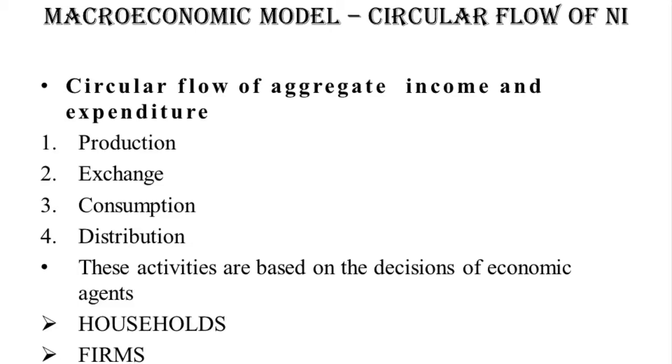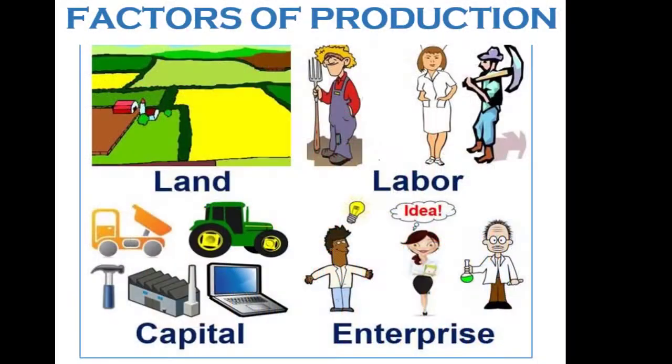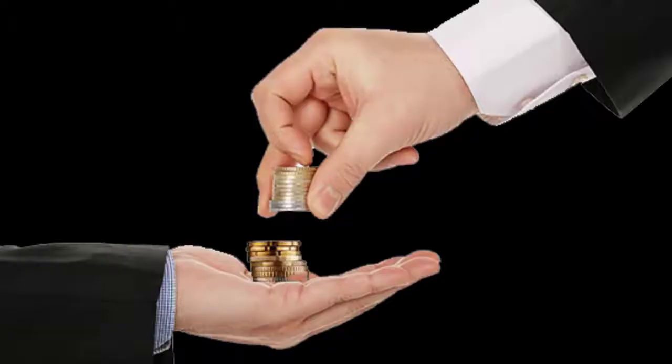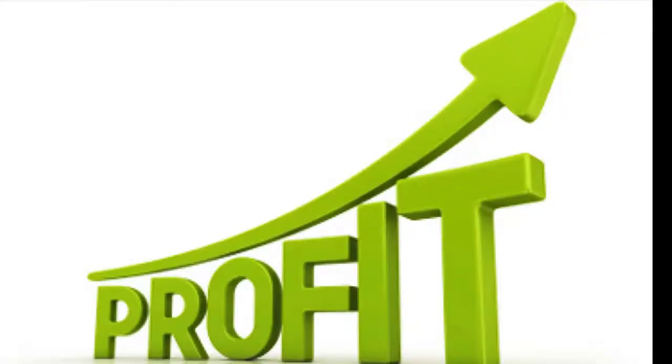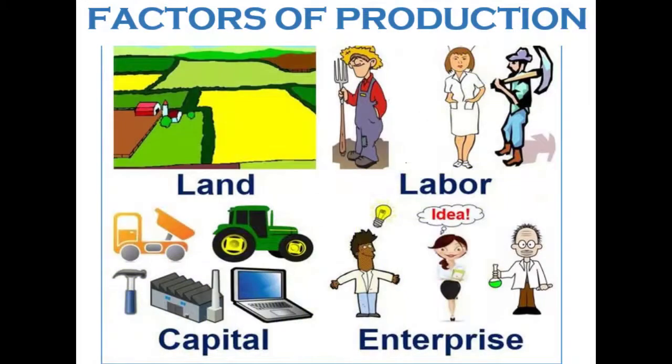In an economy, on the one side we have a set of consumers who spend their income on goods and services which are produced by the production units. The production units are responsible for paying the factors of production in the form of wages, rent, interest and profit. This forms the income part of the factors of production.